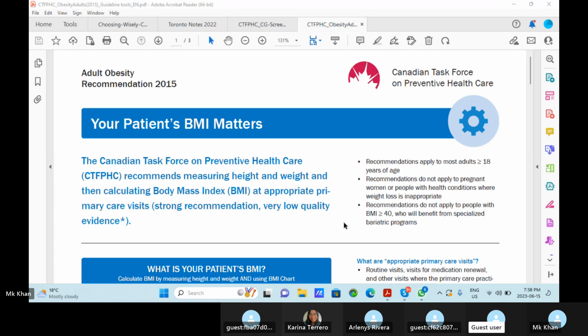The recommendation does not apply to pregnant women or people with health conditions where weight loss is inappropriate. It does not apply to people with BMI equal to or more than 40 who will benefit from specialized bariatric programs.